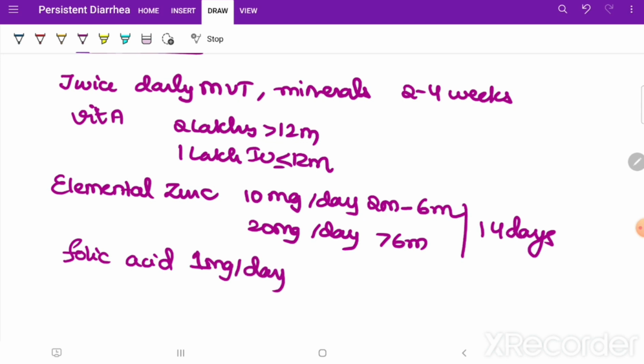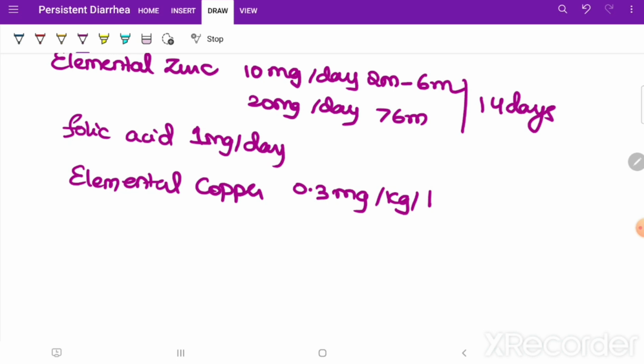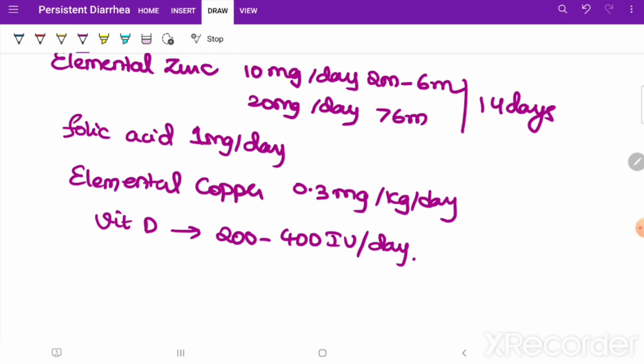Then there is elemental copper, given at 0.3 mg per kg per day. Then there is vitamin D in the last, that is 200 to 400 international units per day, okay.